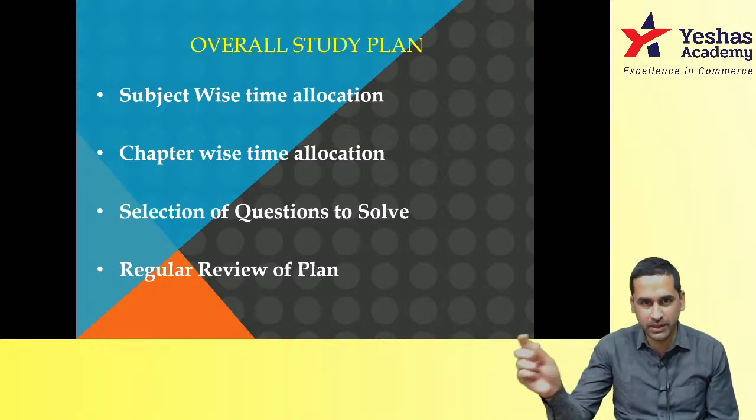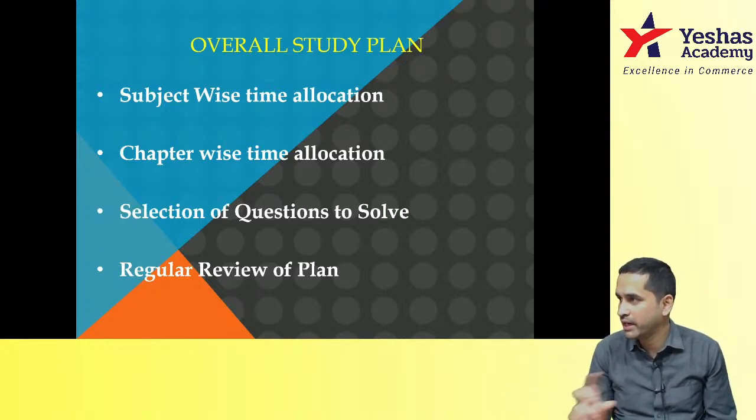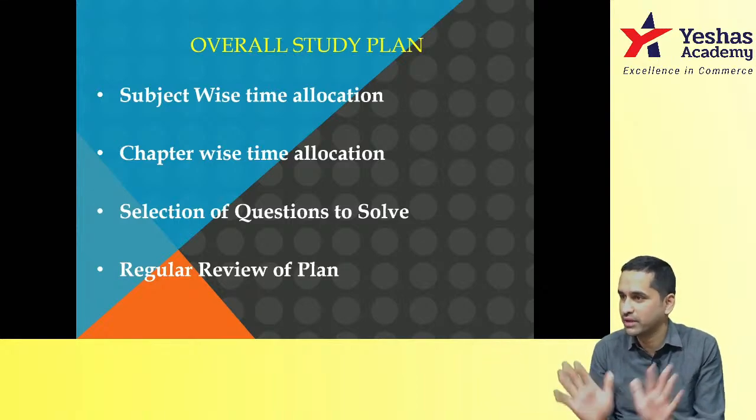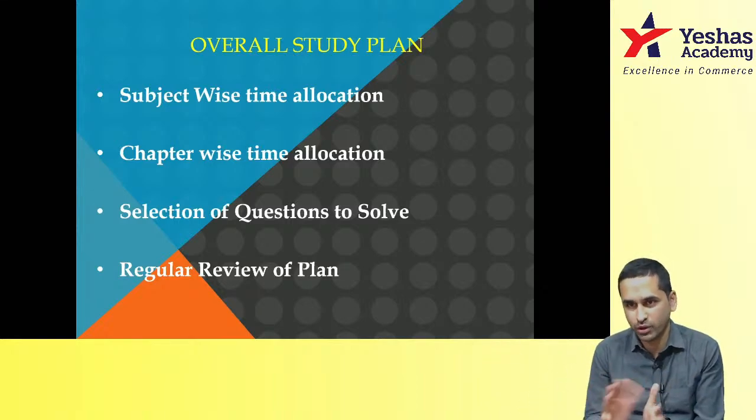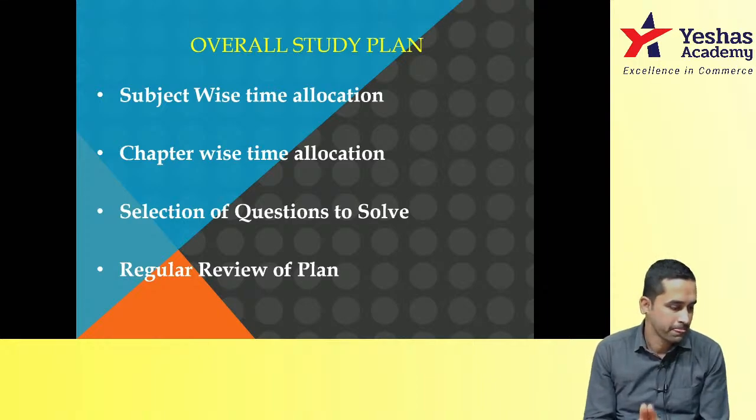This number you work out based on whether you're writing 4 papers or 8 papers. I've told you. To avoid that confusion, I've kept 6 papers, so you understand 4 or 8 as the case may be.